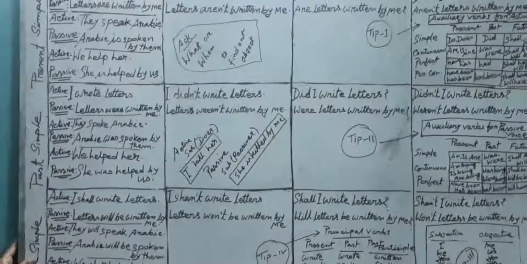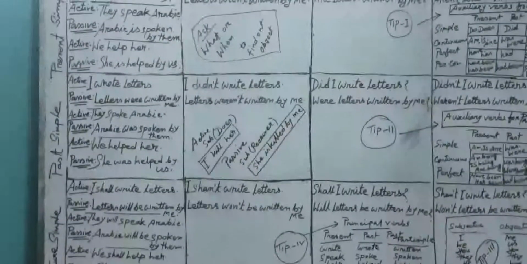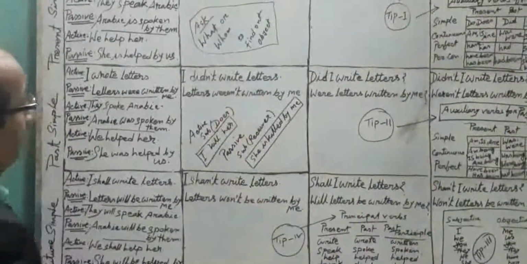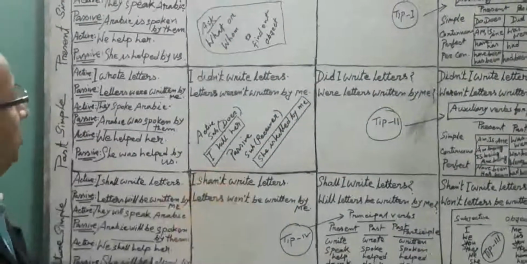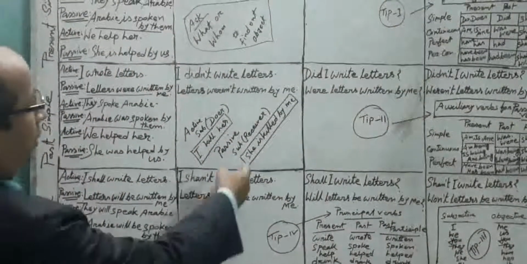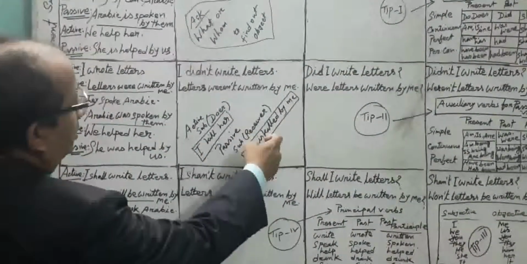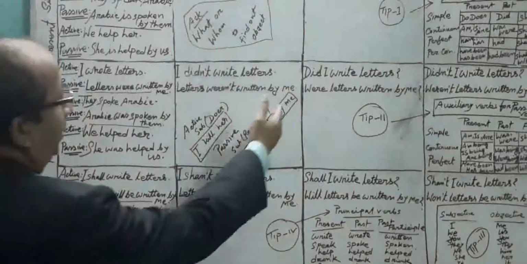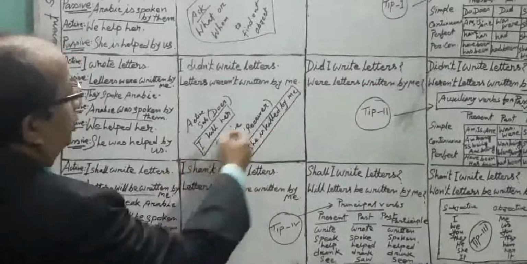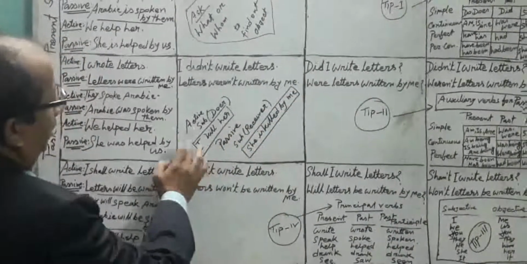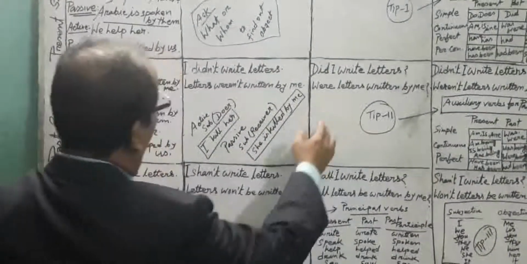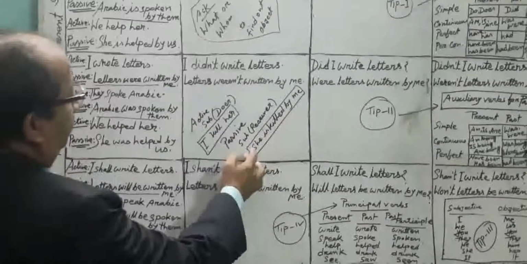Another thing, how you can understand whether a sentence is active or passive. Suppose, I kill her. Here I is the subject, but in the passive voice, I should be changed to me according to this tip 3. She is killed, killed is the past participle form of kill, by me. Usually the object of active voice becomes the subject of passive voice, and the subject of active voice becomes the object of passive voice.